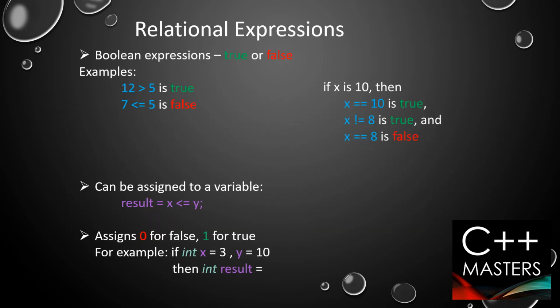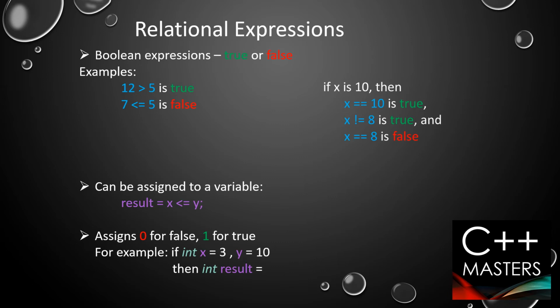For example, let us have a look at these. Now we are dealing with the relational expressions. They give true or false values. We are using relational operators here to make relational expressions. Look at the first example. 12 is greater than 5, and this is true. But 7 is less than or equal to 5, this is false. Similarly, if we know that the value of x is 10, then x double equal to 10 is true.